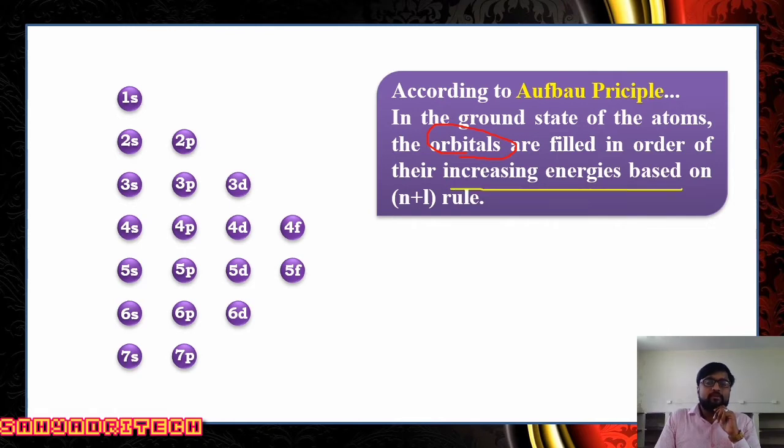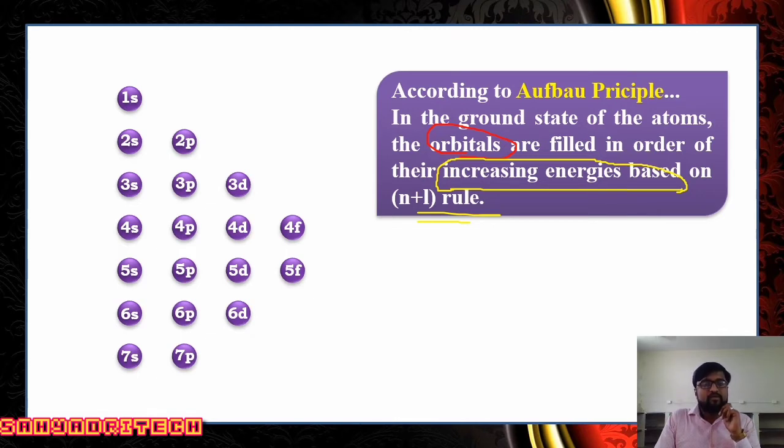What is to be remembered here? According to the Aufbau principle, electrons enter various orbitals in the increasing order of their energies. What is the basis for this? It is based on the n plus l rule. So the Aufbau principle says electrons enter various orbitals in the increasing order of their energies. That means, under the Aufbau principle, we are going to specify a rule.